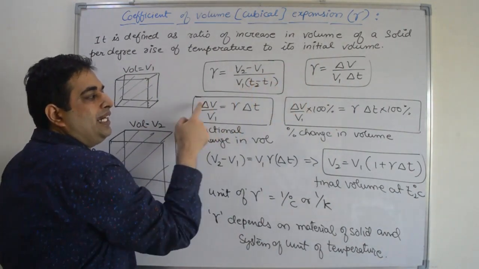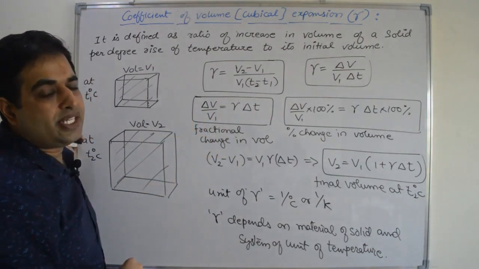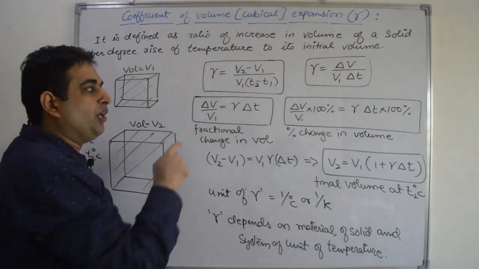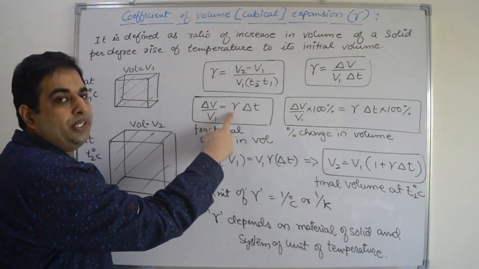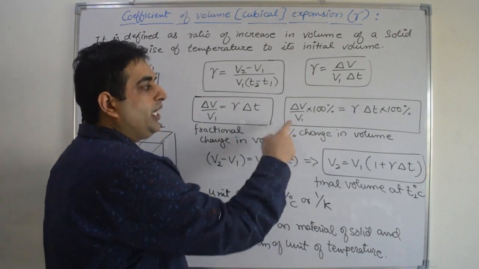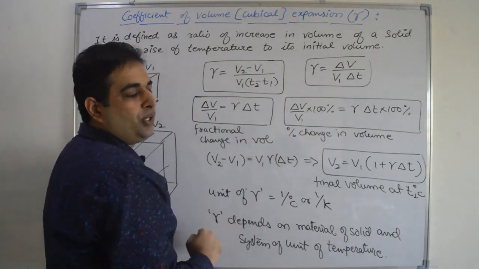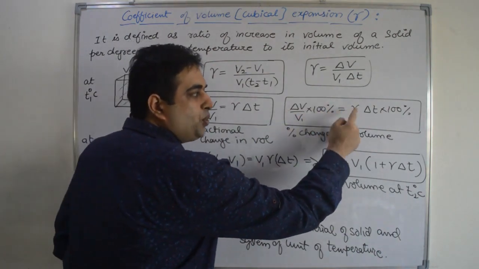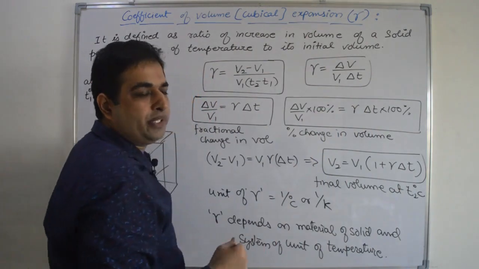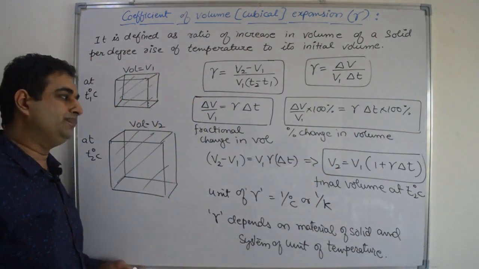Now what is delta V by V1? That is gamma into delta T. This is known as fractional increase in volume. So this is fractional change in volume, and that is equal to gamma into delta T. If you multiply it by 100, then it becomes percentage change in volume, that is delta V by V into 100% is equal to gamma into delta T into 100%. This is fractional increase or change in volume.